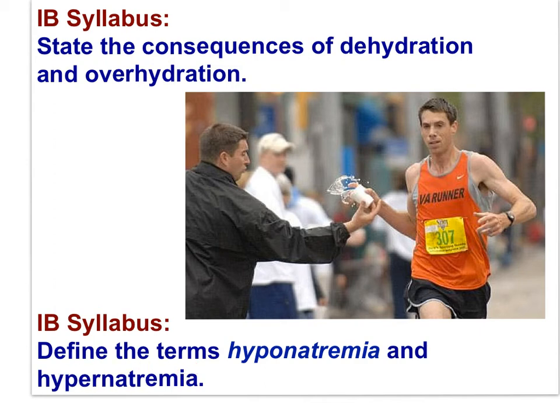Hypernatremia refers to high salt concentration in the blood, and hopefully you understand the close relationship between salt levels in the body and water levels. For example, sweating reduces water levels in the blood, resulting in hypernatremia, while drinking increases water levels in the blood, potentially resulting in hyponatremia. There are times when maintaining water balance is difficult.